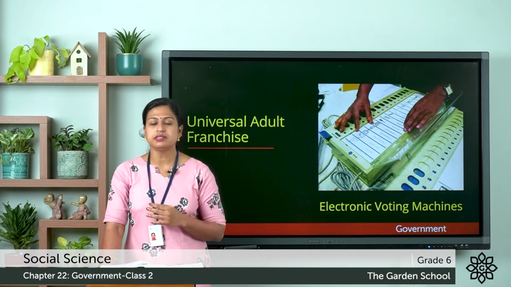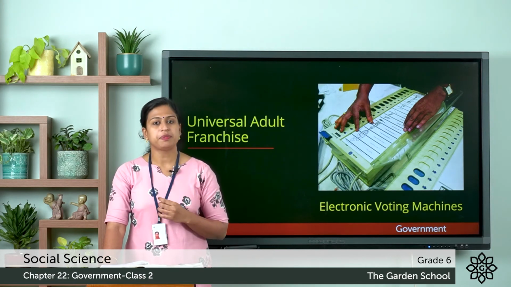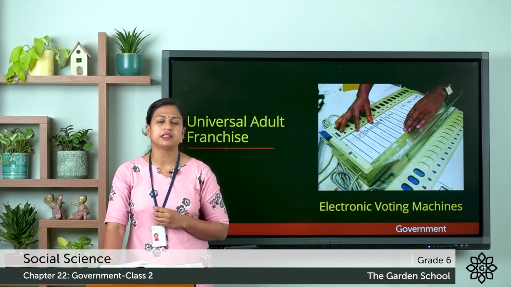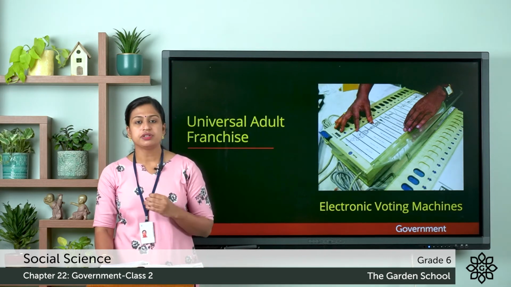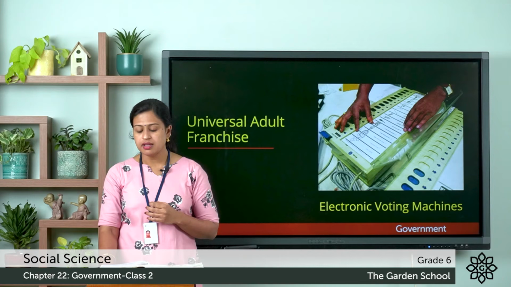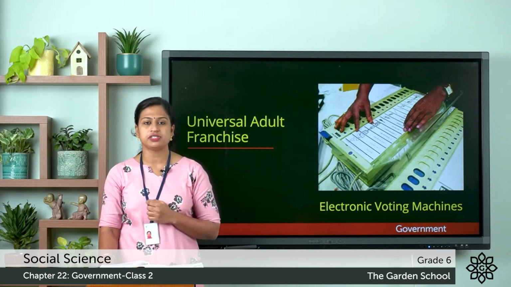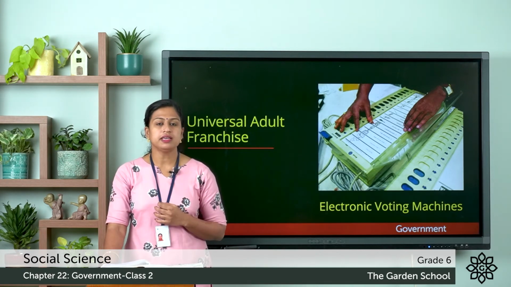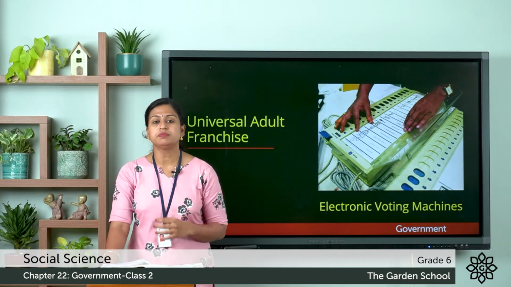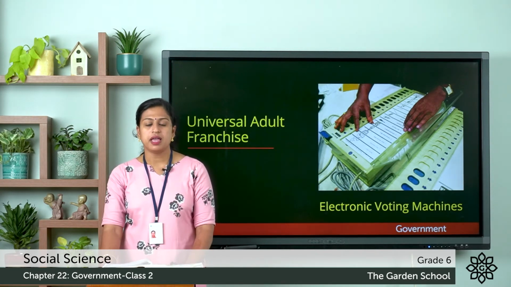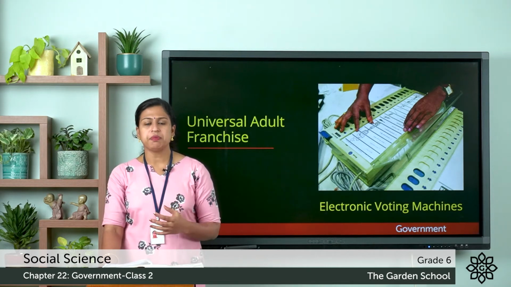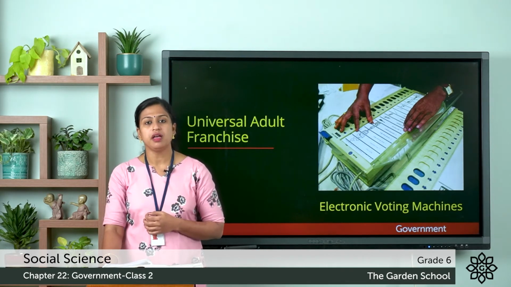So through elections, they elect their representatives and these representatives form the government. The right to vote is called the suffrage or the franchise. And democracy is considered the most suitable form of government because it is the people's government and the people participate in the formation of the government.